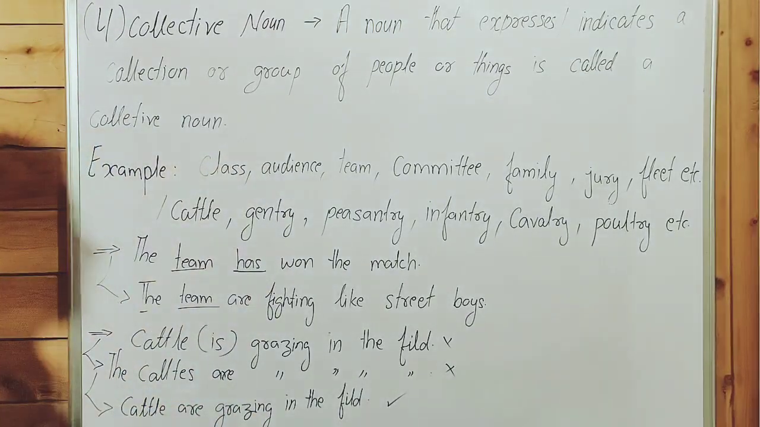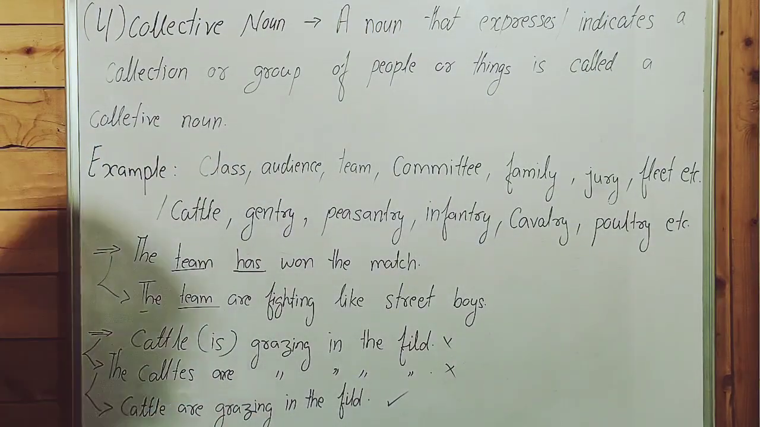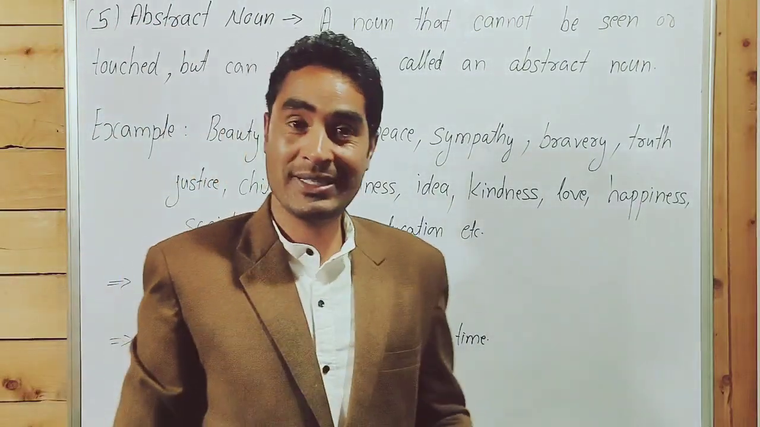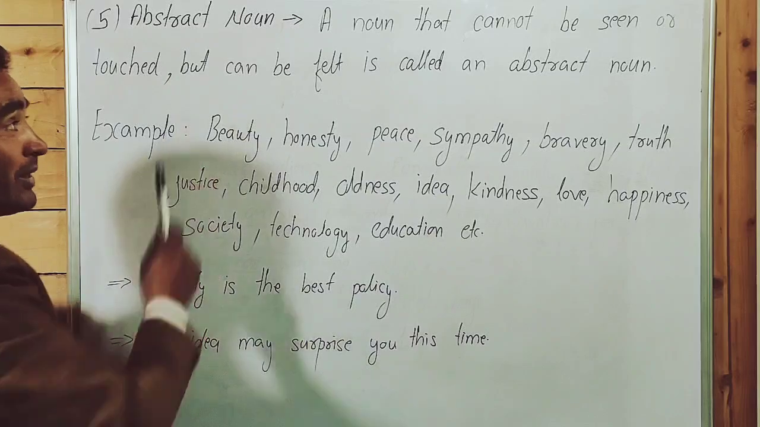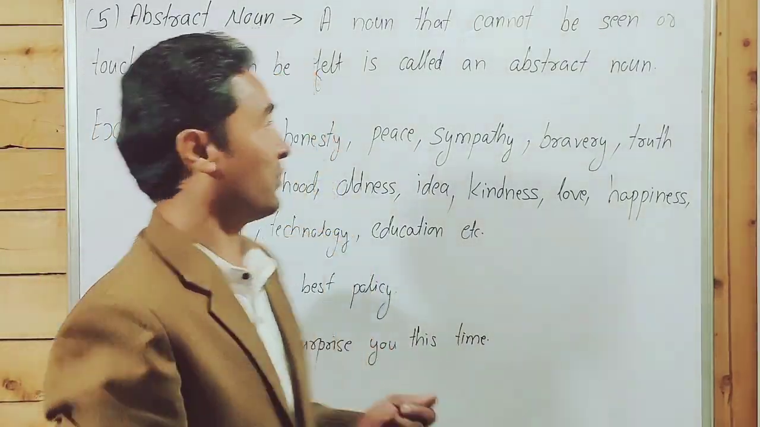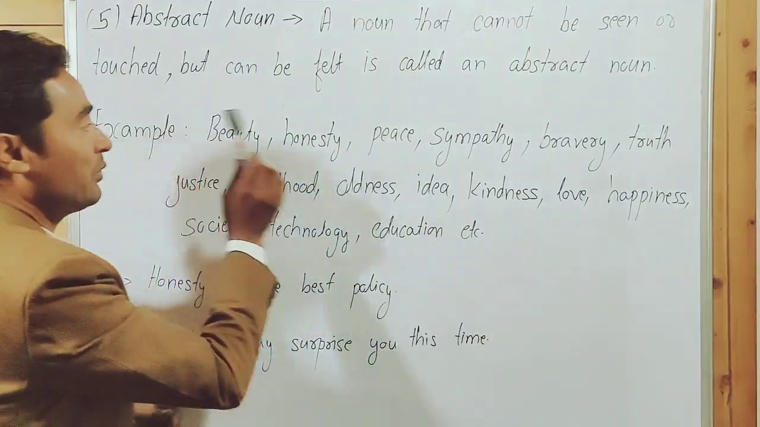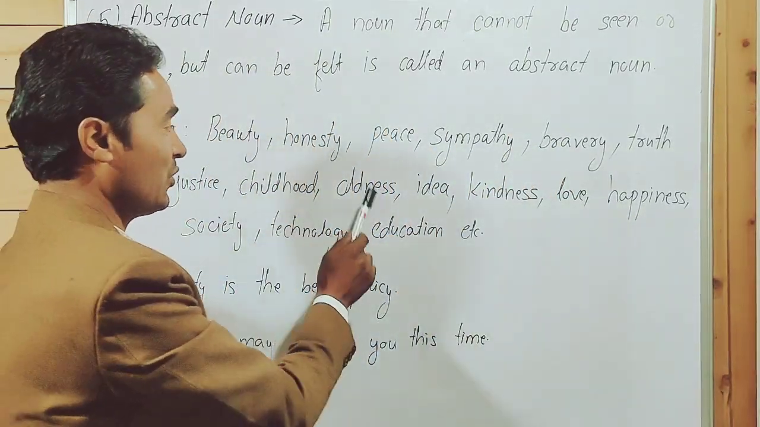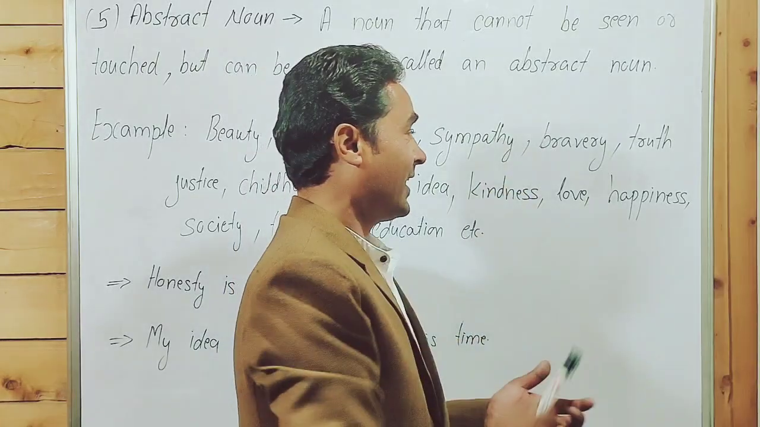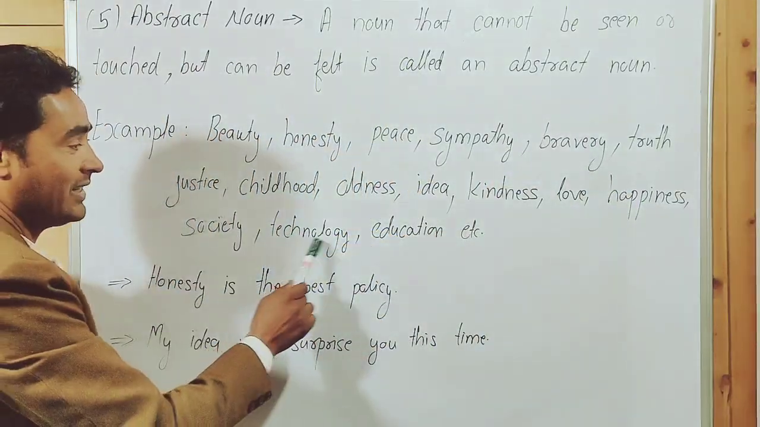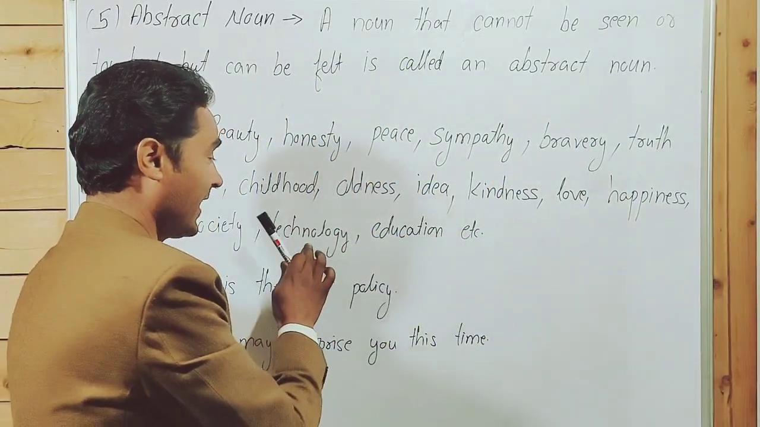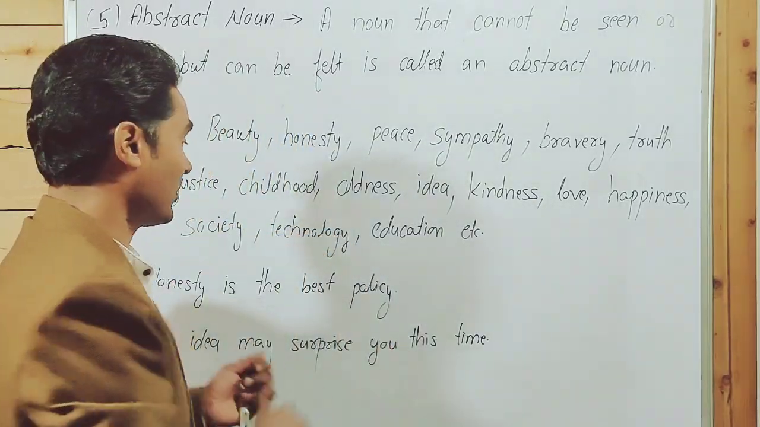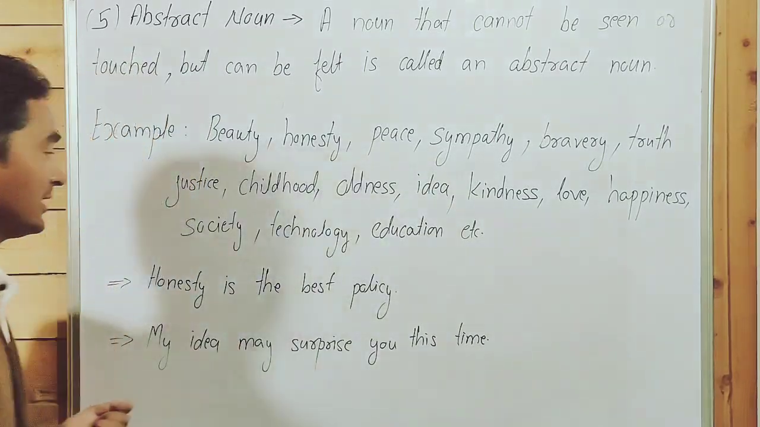In the next slide, we will learn about abstract nouns. Number 5, abstract noun. A noun that cannot be seen and touched but can be felt is called an abstract noun. For examples, beauty, honesty, peace, sympathy, bravery, truth, justice, childhood, oldness, idea, kindness, love, happiness, society, technology, education. Most students mispronounce the word technology.